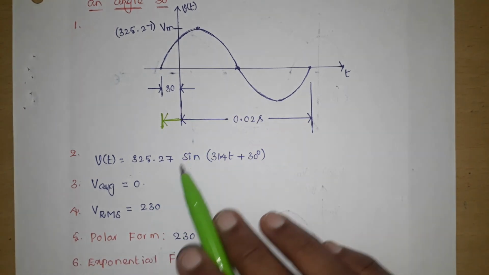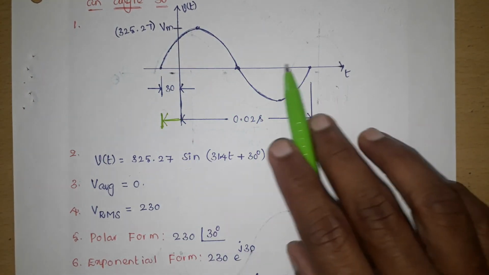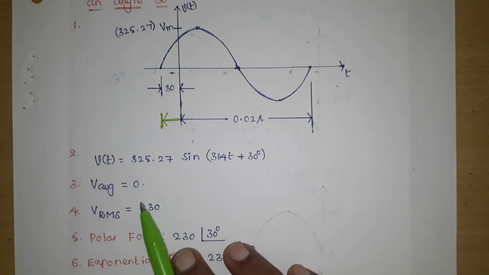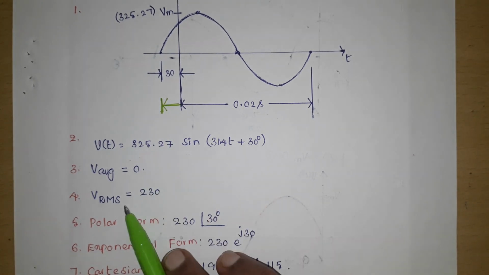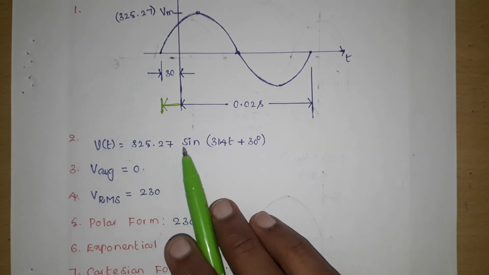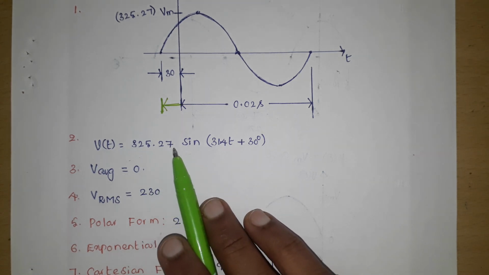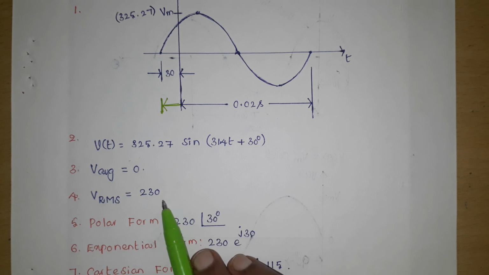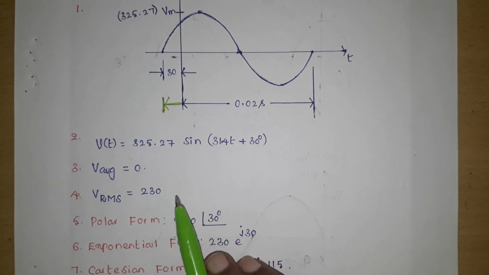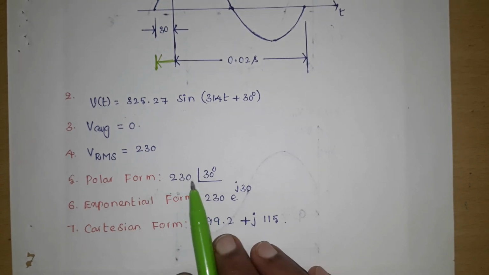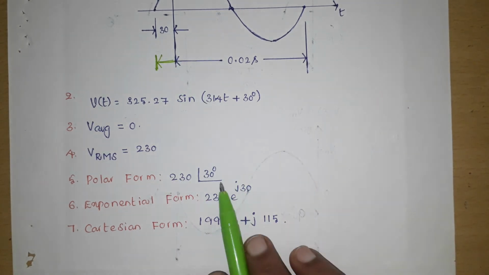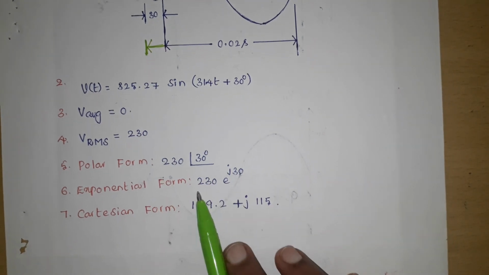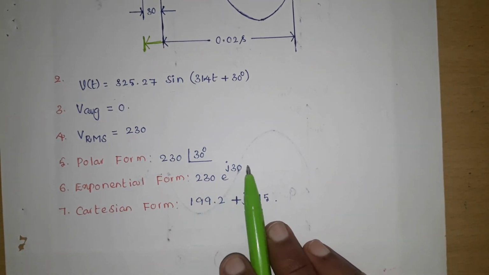Average value is 0, because positive area equals negative area. RMS value depends on the maximum value, maximum value by root 2, so 325.27 by root 2 is 230 volts. Polar form is RMS value at an angle of theta, so 230 at an angle of 30 degrees. Exponential form is 230 e power j 30.